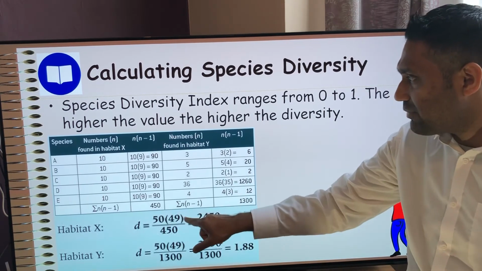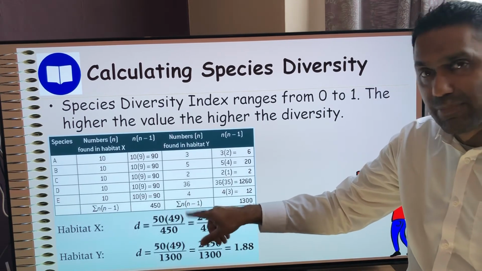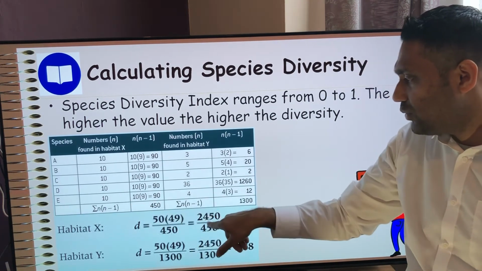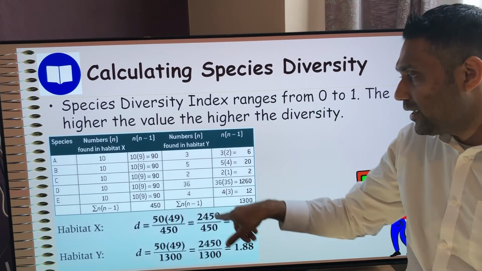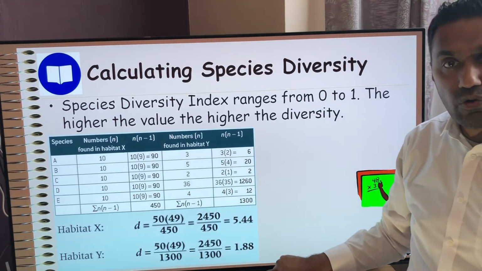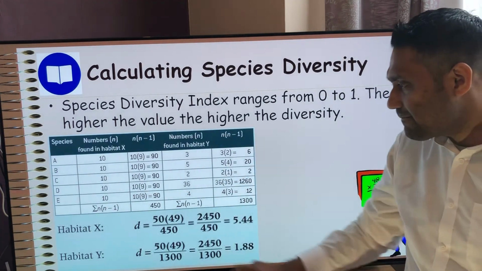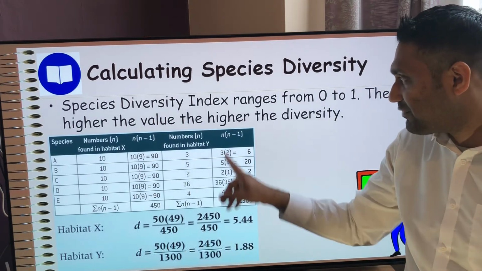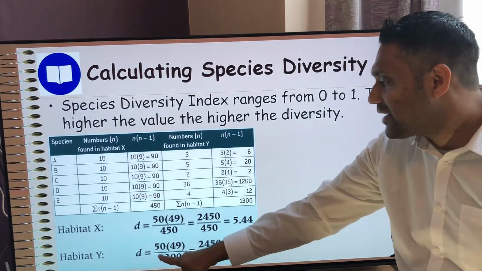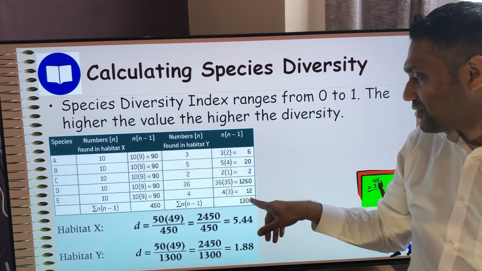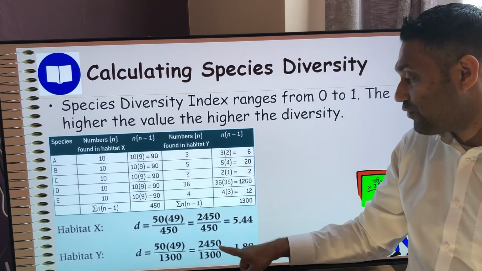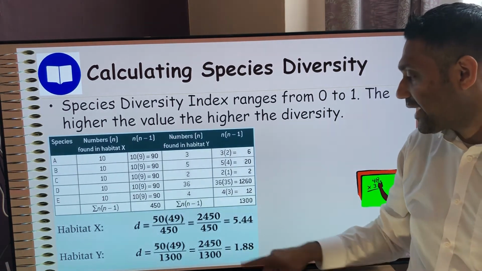So here's my area X. At the top of my equation, remember, is capital N bracket capital N minus 1. So that's 50 times 49, because remember there's 50 of those in total, which gives you 2450. But remember the bottom of this equation, I've got 450, so I divide it by 450, I get 5.44. In habitat Y, my D, again, I've got 50 in total. Remember, I had 50 total organisms, so I do 50 times 1 less than it, which is 49. I divide it by the bottom, which is 1,300, because I did the sum of. I do that, 2450 divided by 1300, I get 1.88.